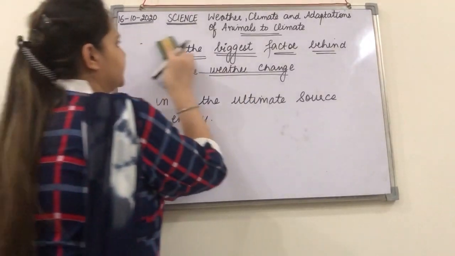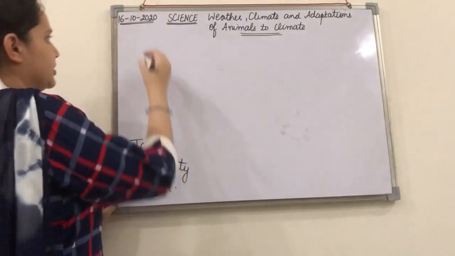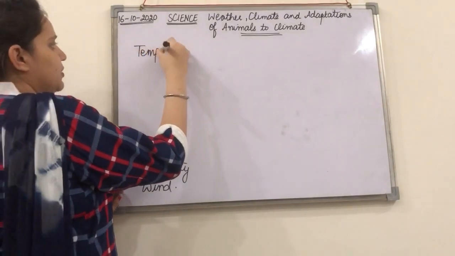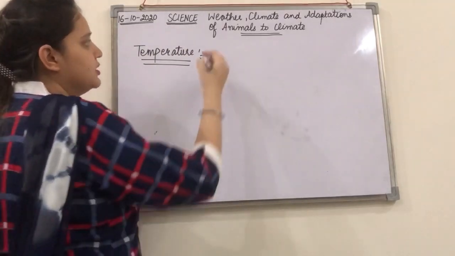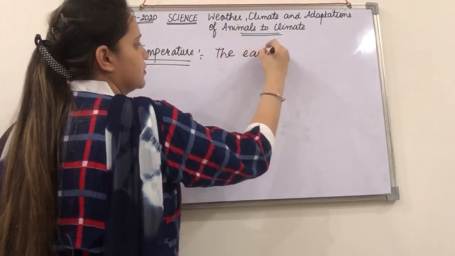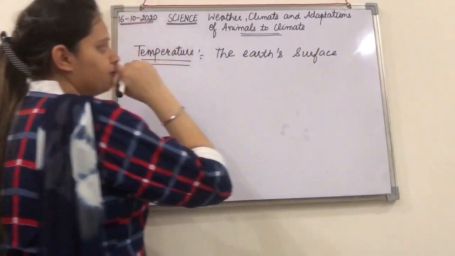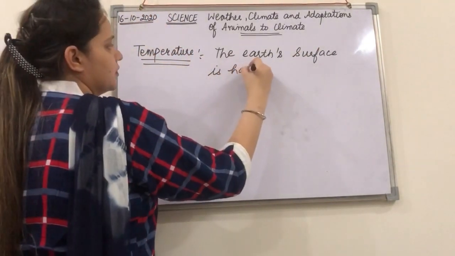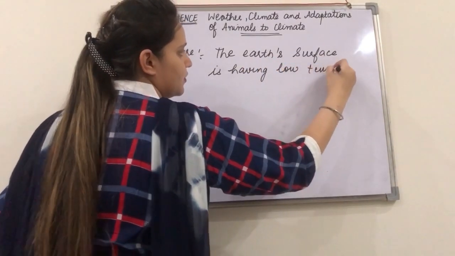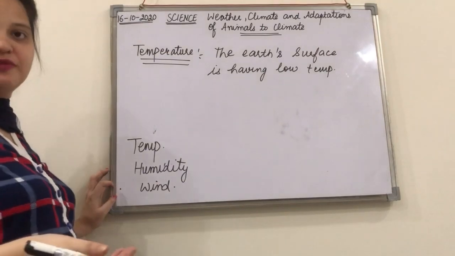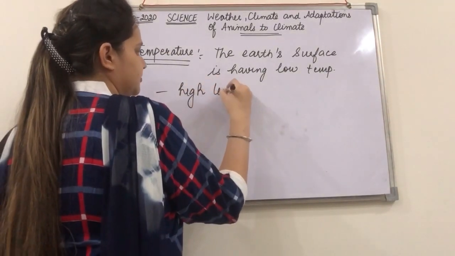Okay, so coming to the temperature point, sometimes the temperature is low, right? Low temperature means the earth surface, or you can say the air or the atmosphere, is having the low temperature or it is having the high temperature, right?